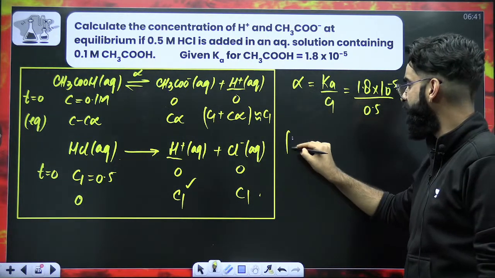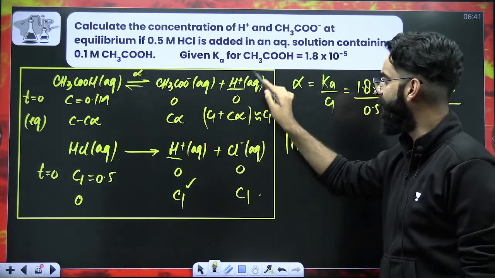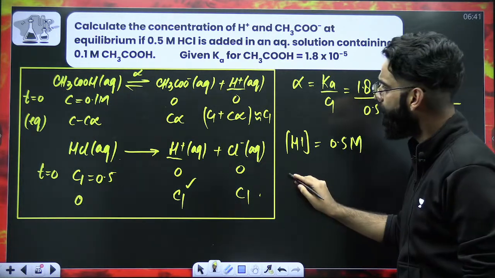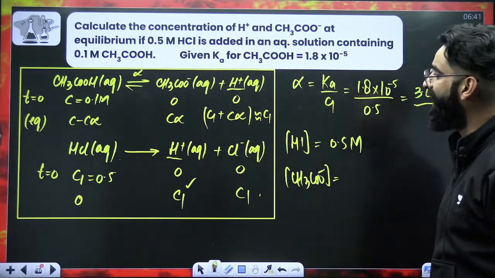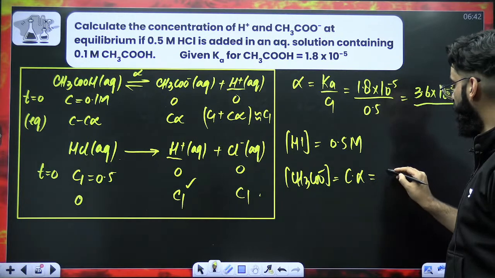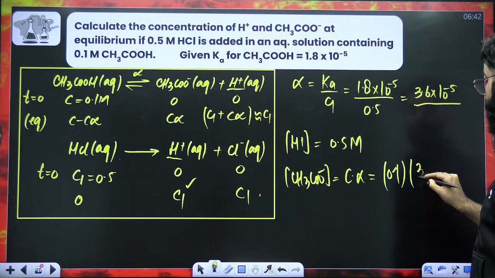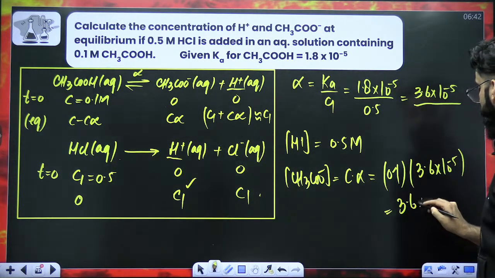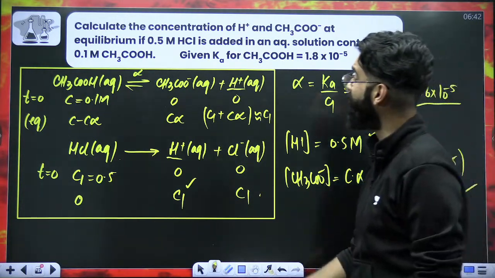Now, what is the concentration of the common ion? Common ion is H positive. The net common ion concentration is C1 basically, and C1 is equal to 0.5 molar. If I ask you, what is the concentration of CH3COO negative in the container at the end? That is C times alpha. C value is 0.1 and alpha is 3.6 into 10 raised power minus 5. So the value comes out to be 3.6 into 10 raised power minus 6 molar. So these were the two things which you were supposed to calculate, I believe, right?